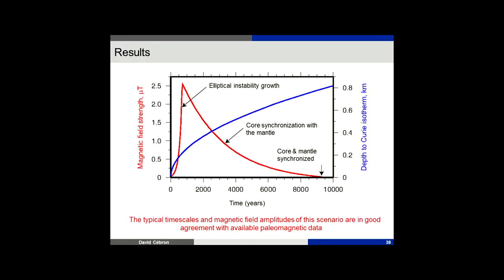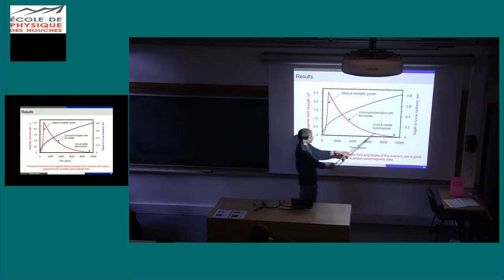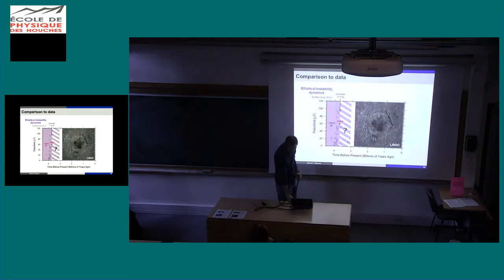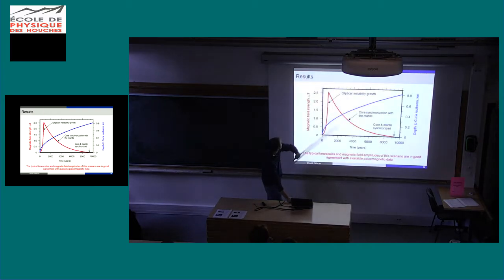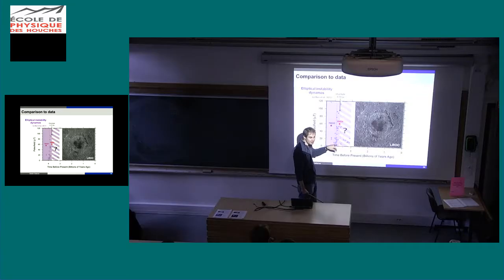So the typical scenario is the following: you've got no magnetic field, then you've got an elliptical instability which makes a magnetic field via the dynamo effect, and then because the core of the moon resynchronizes with the mantle, the instability disappears, and you store the field in the rocks. So the typical time scales are okay. The magnetic field amplitudes are quite okay with some points, but not with all the points. If you remember well, here we have 2.5 microtesla. 2.5 is here. So we explain some of the dots, but not this one at all. So the scenario is beautiful, but it doesn't work.